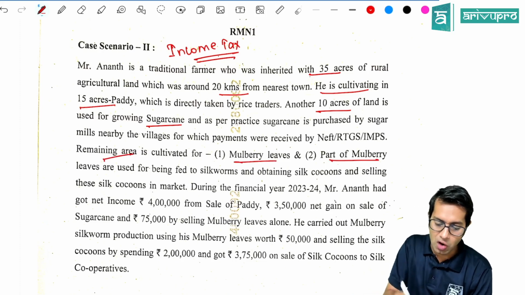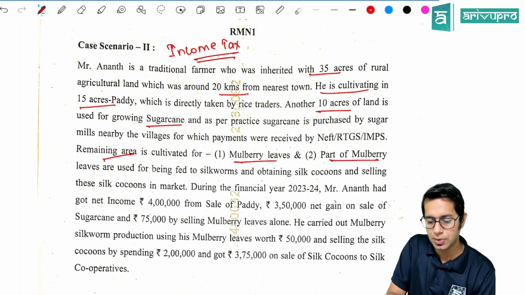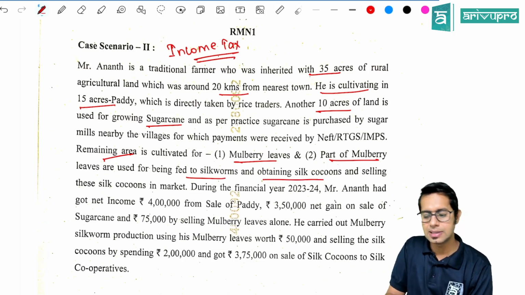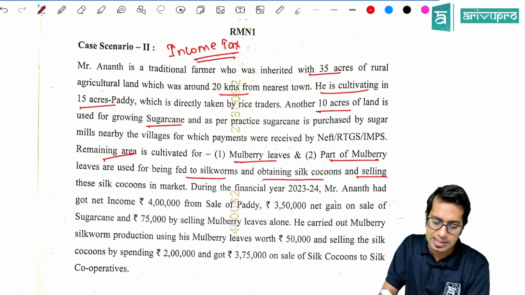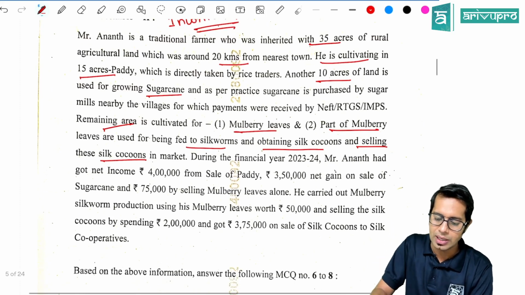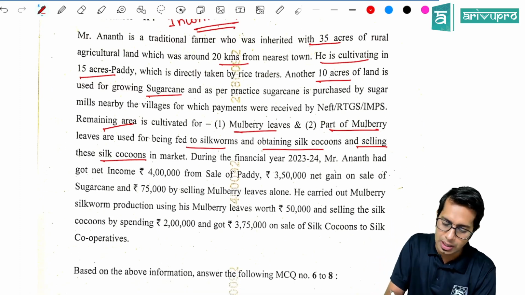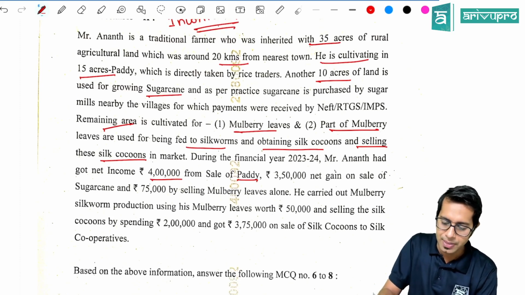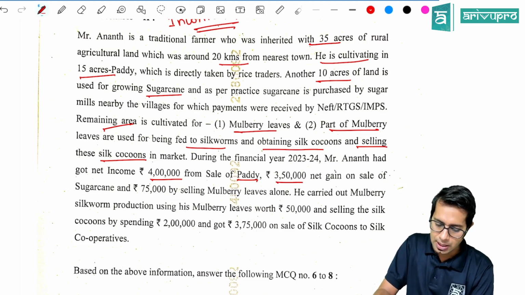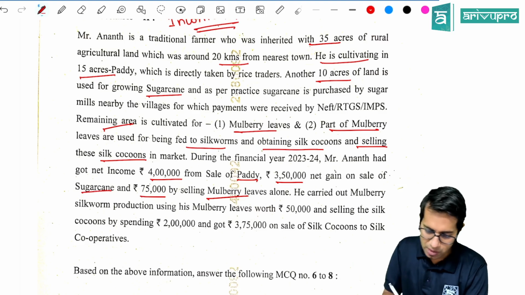And part of the mulberry leaves is used to feed silkworms and obtain silk cocoons, and he sells these silk cocoons in the market. During the year 23-24, Mr. Anant got 4 lakh rupees from paddy, which is agricultural produce, 3.5 lakh rupees from sugarcane, again agricultural produce, 75,000 from sale of mulberry leaves, again agricultural produce.